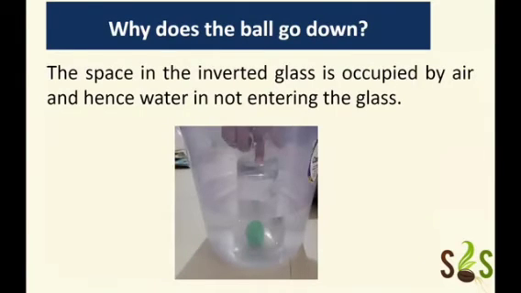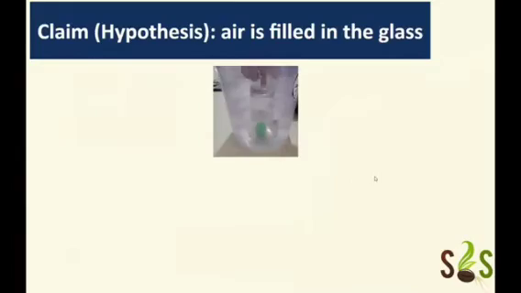Yeah, so some of you would be saying that the space in the inverted glass is occupied by air, hence water is not entering the glass, and that's why the ball is going down. That is definitely a possible explanation. That is a claim which you are trying to make. And as we discussed, another word for that is hypothesis. So you are saying air is filled in the glass, right?